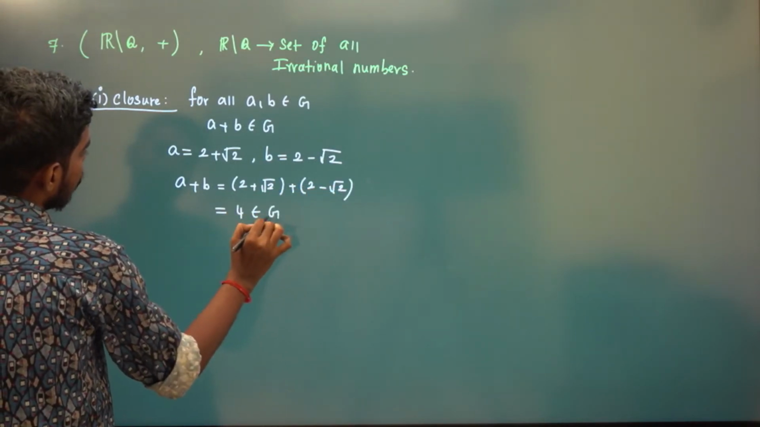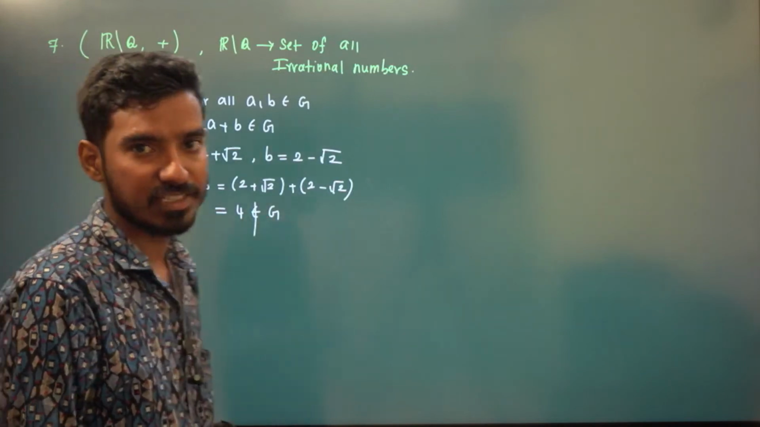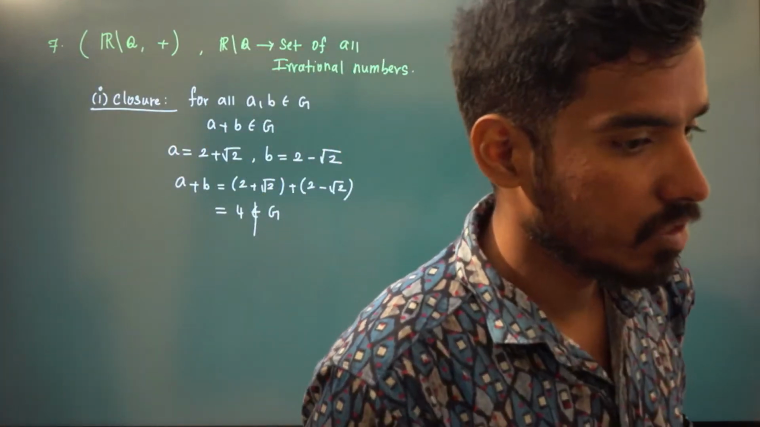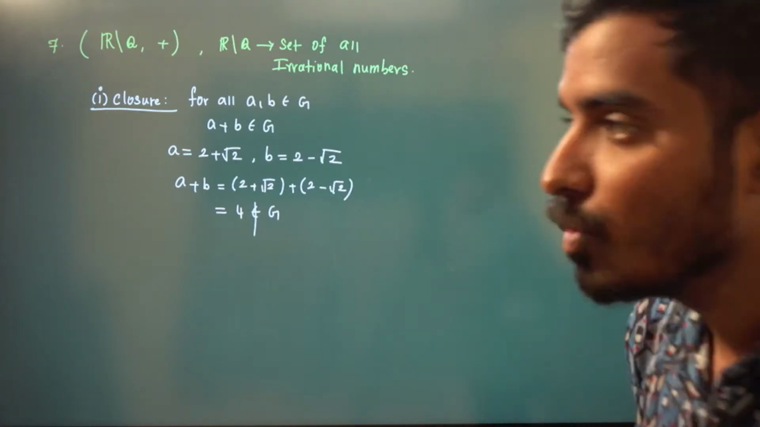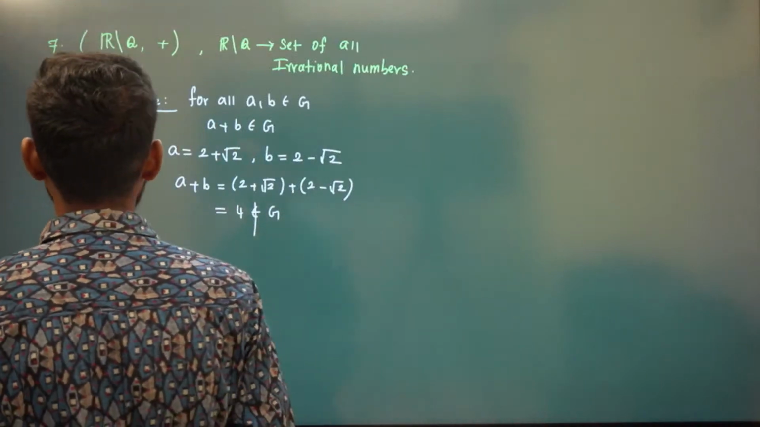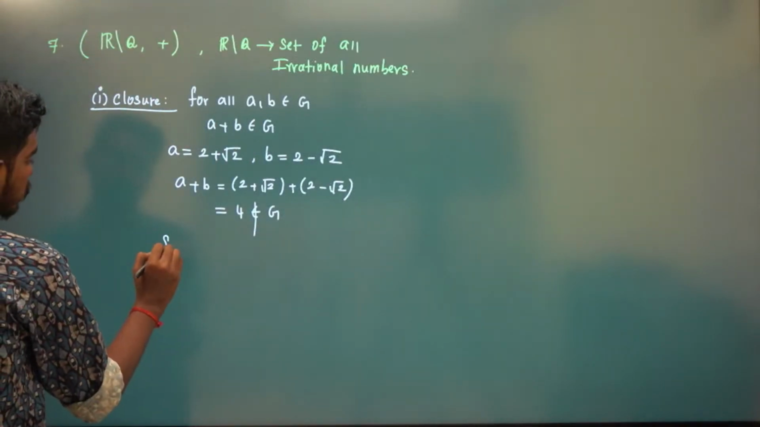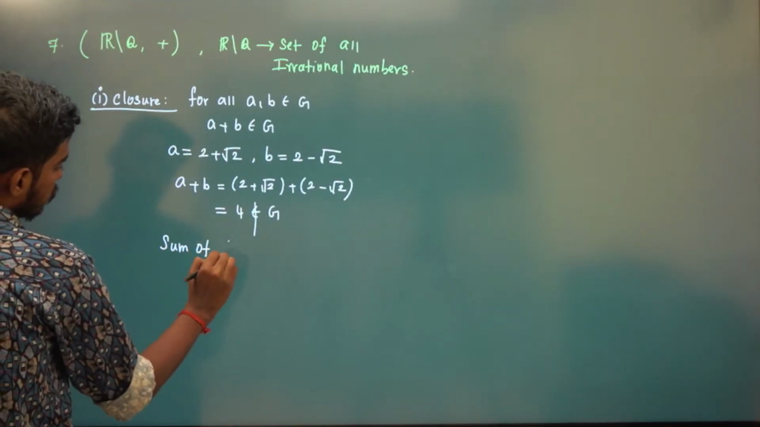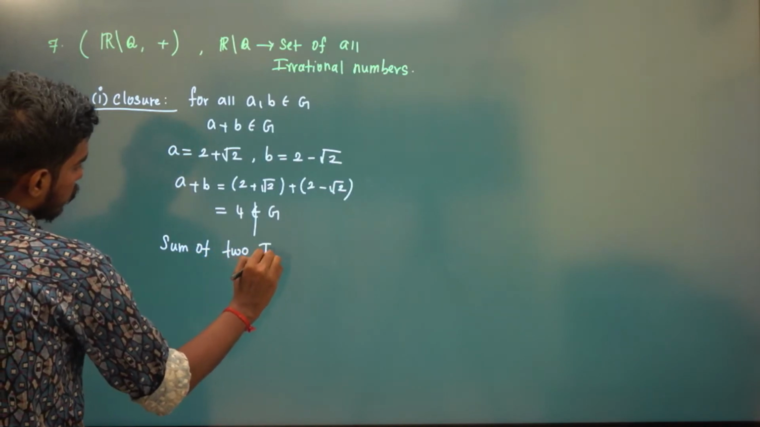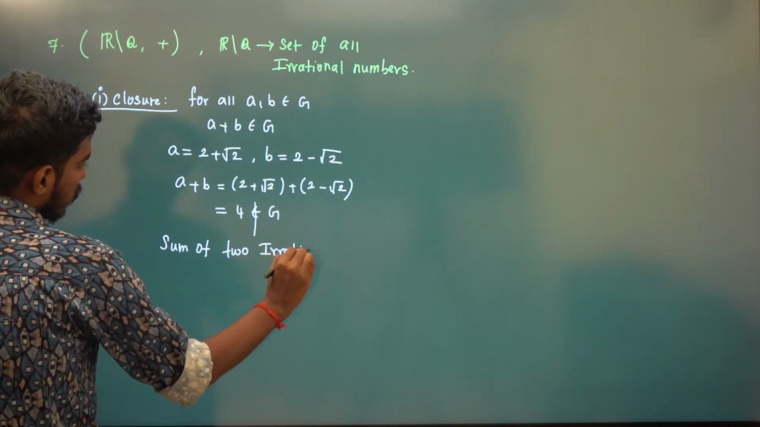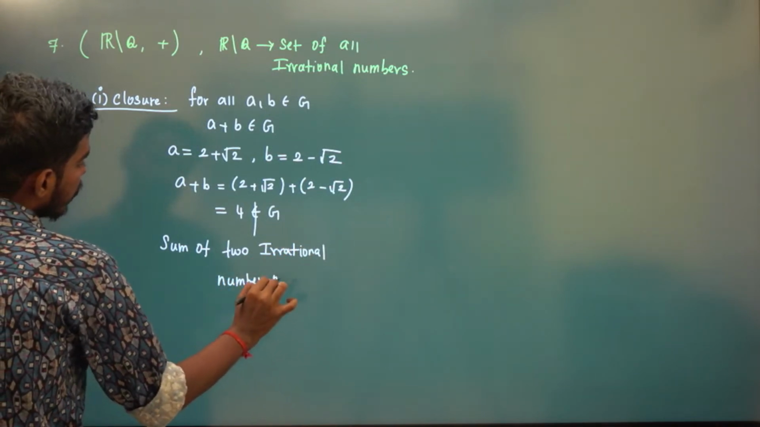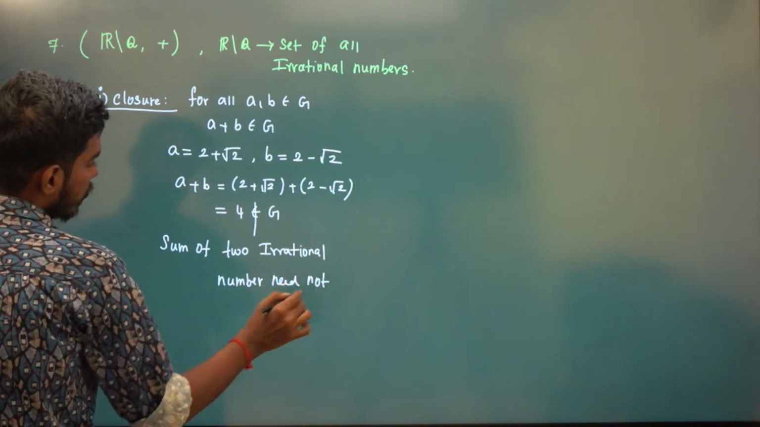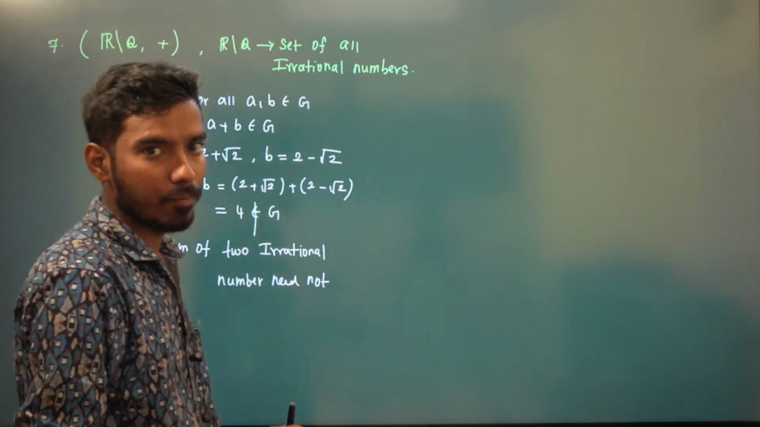And 4 doesn't belong to G, because 4 is not an irrational number. 4 is a rational number. So that means the closure itself fails here. Sum of two irrational numbers need not be irrational. It can be or it may not be.